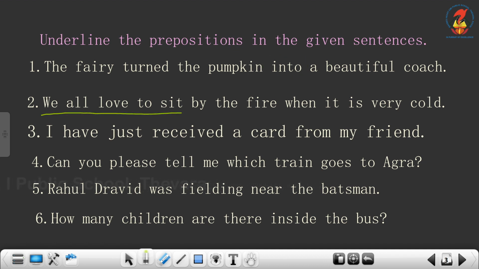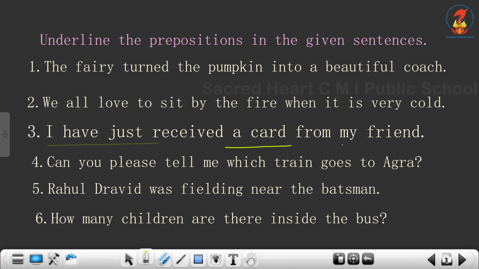We all love to sit by the fire when it is very cold. So we is the pronoun here. What are they telling? They love to sit. Where? By the fire when it is very cold. So by is the preposition here.